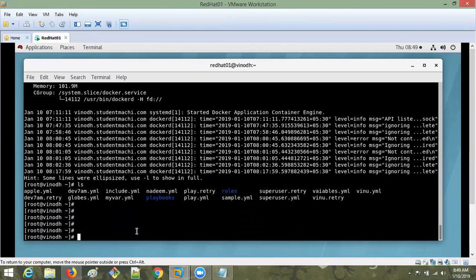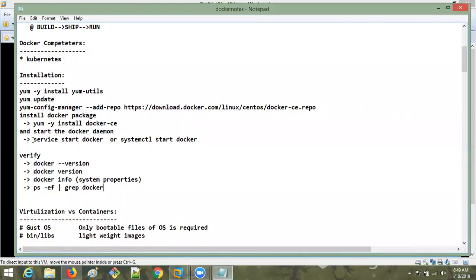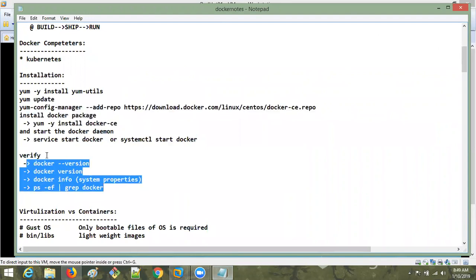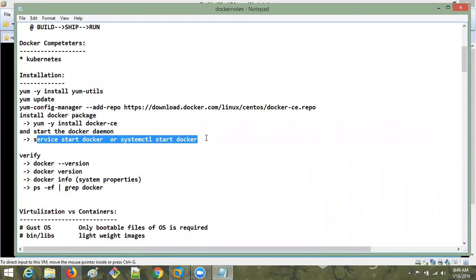So like this also you can give, otherwise we have one more command also. Like this also you can start the service, or like this also you can start the service. Okay. So I installed the Docker and I verified it is successfully installed, and I started the Docker as well. Okay. Everything is done. So if you want to stop, you just put stop.